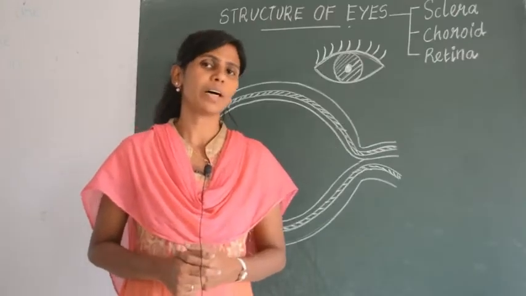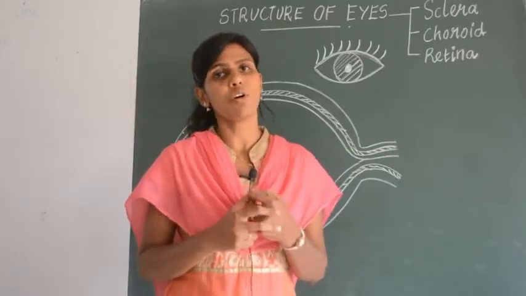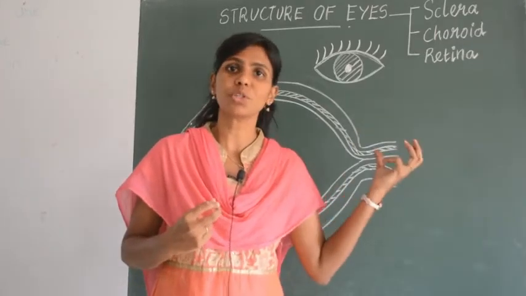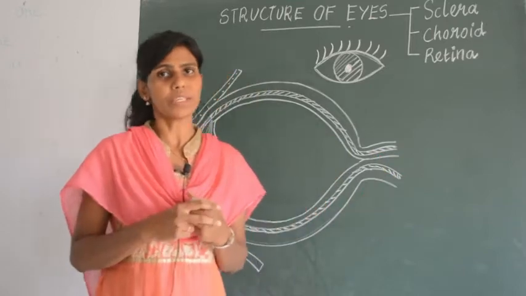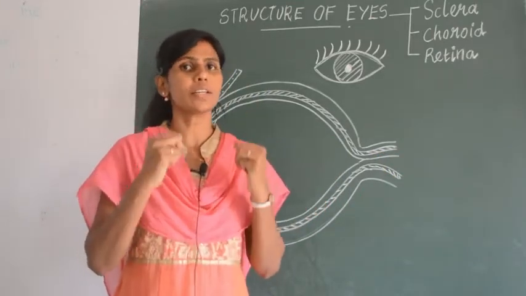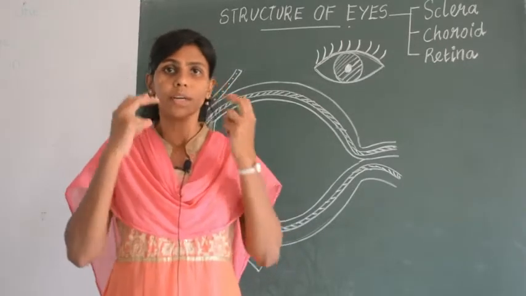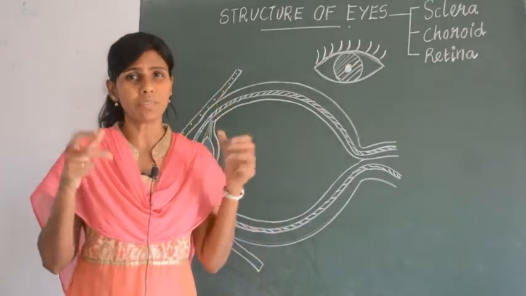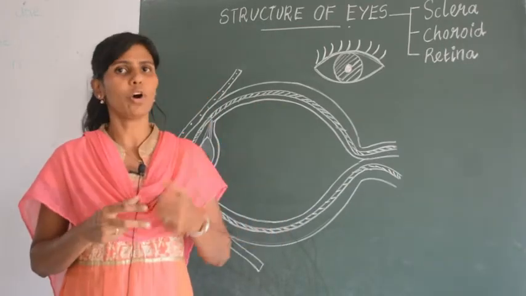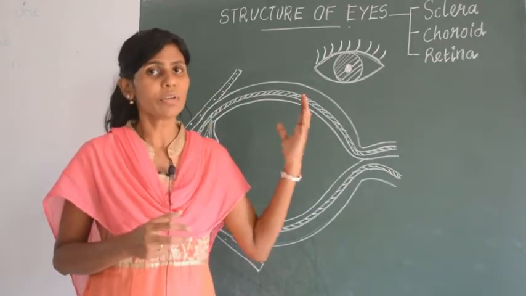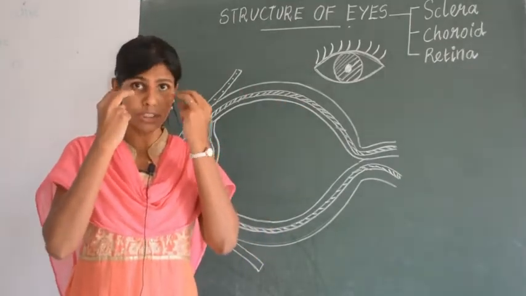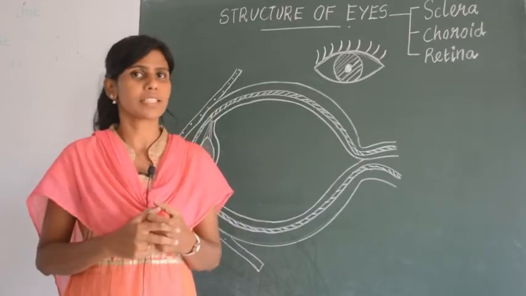Now we learn about the detailed structure of the eye. Actually, I am going to describe the structure of the eyeball. Where is your eyeball? The eyeball is inside your skull. If you see a skull, in the eye region there will be two empty spaces, right? Inside the empty spaces your eyeball is fixed. So we are going to learn about the detailed structure of that eyeball which is fixed inside the skull.